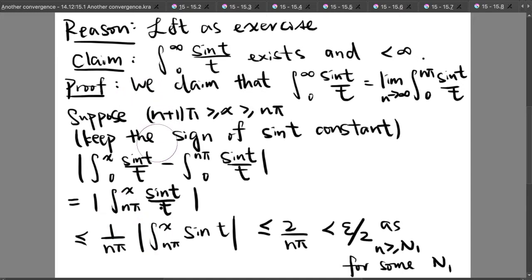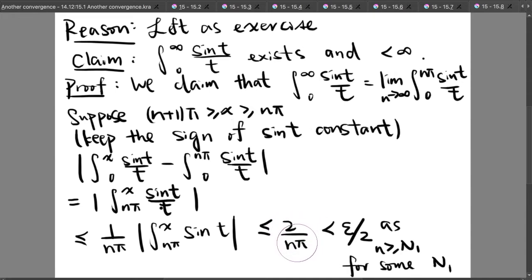Well, in this integral, the lower bound of t is nπ. Therefore, it is smaller than or equal to 1 over nπ times the absolute value of the integral from nπ to x of sin t. And we know that the integral of sin t is cosine, and therefore this integral is equal to cos x minus cos nπ. And therefore, using the triangle inequality and the fact that cosine has an upper bound of 1, we know that it is smaller than or equal to 2 over nπ.